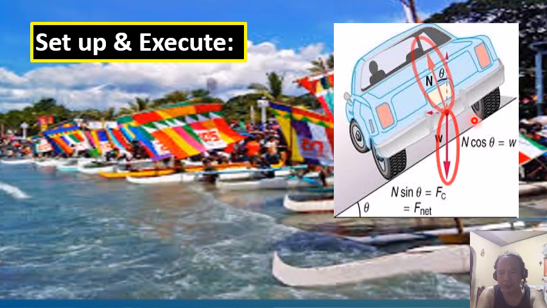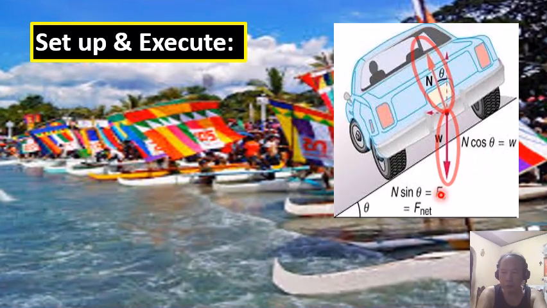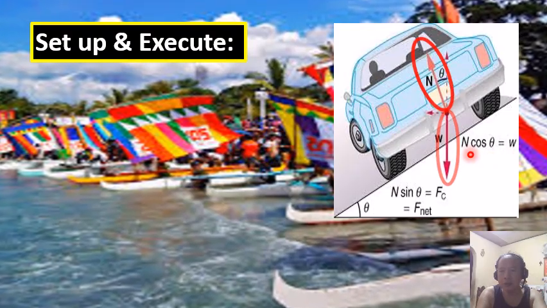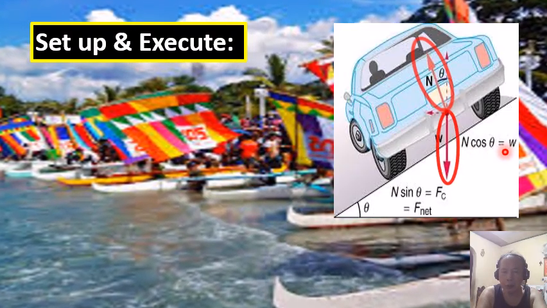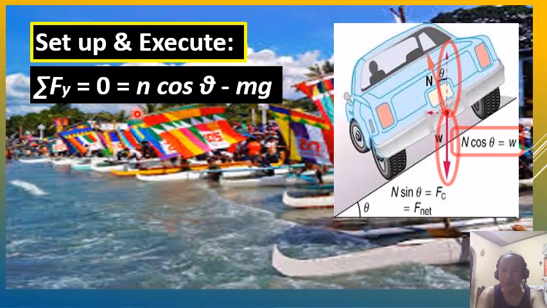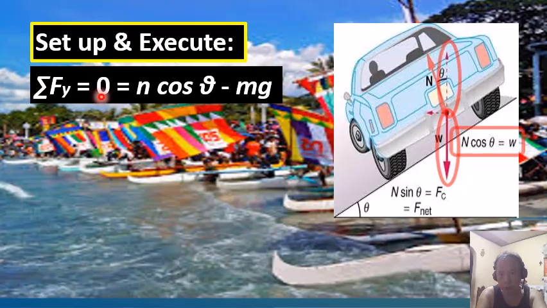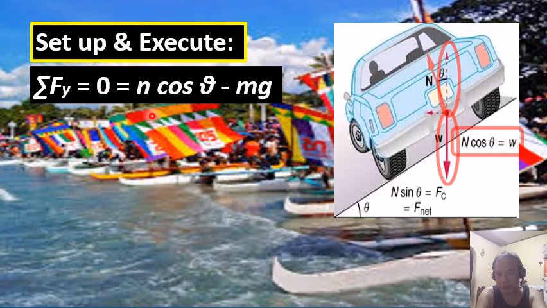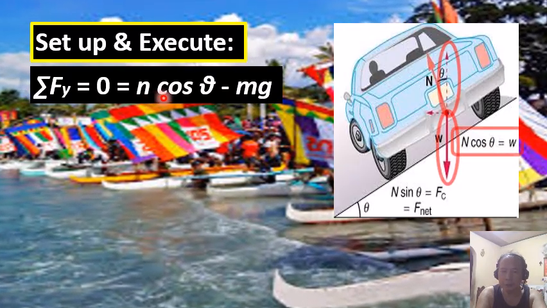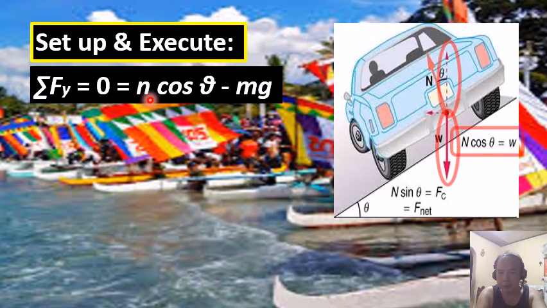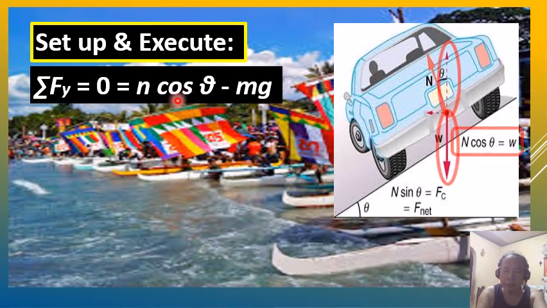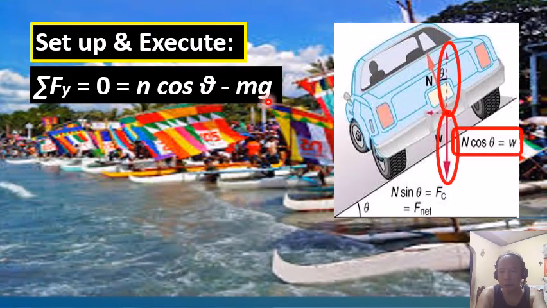Since it is equal in magnitude to the weight of the vehicle but opposite in direction, we say that the summation of the vertical forces acting on the car is equal to zero. In other words, the car is in static equilibrium vertically, or the y component of the normal force, N times cosine theta, is just equal to the weight mg.